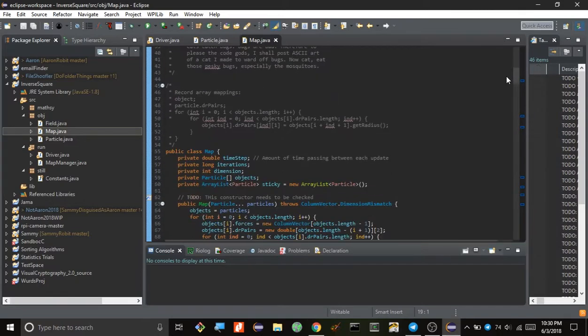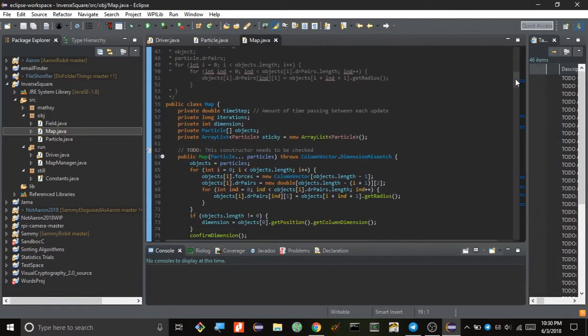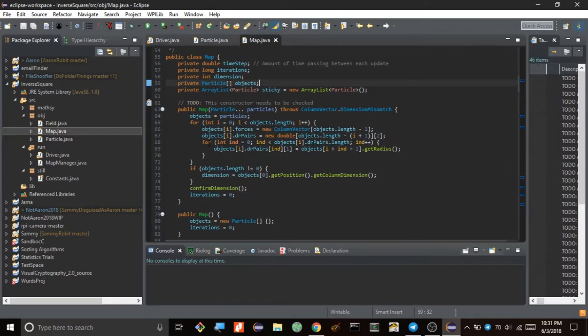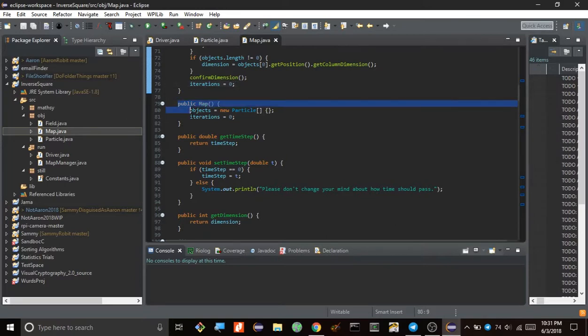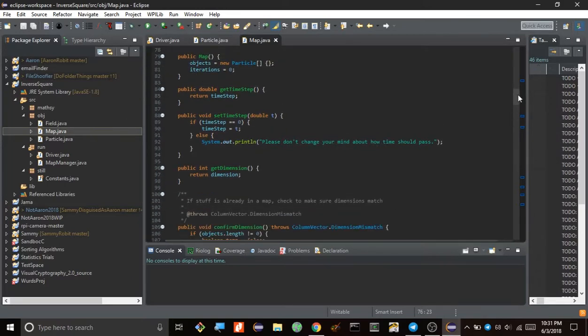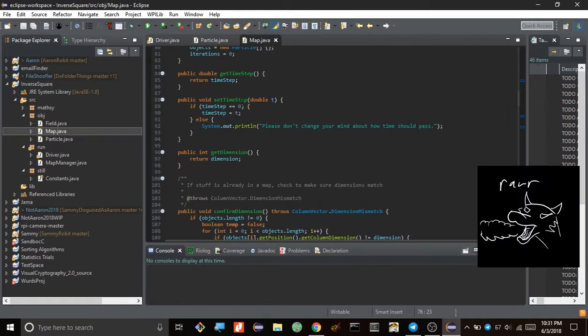It's a lot. It's the class that contains all the particles and manages the interactions between them. So let's go down and explain each and every bit. This constructs a new map if you have a list of particles and you can put it in. And this is an empty constructor, which constructs a map without any particles. Sets time step.